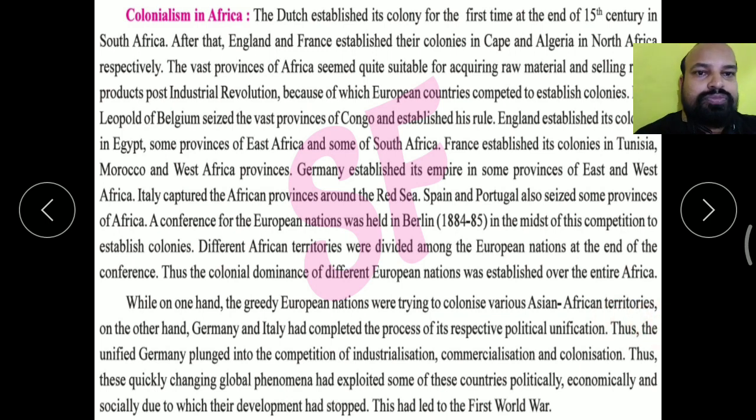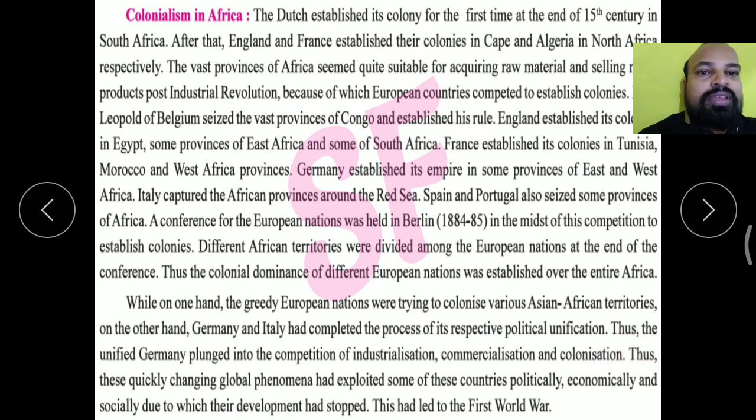Thus, the unified Germany plunged into the competition in industrialization, commercialization, and colonization. Germany established many industries in different countries and sold its finished goods in other countries at cheaper prices than England and France, and also established its colonies.